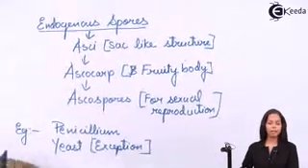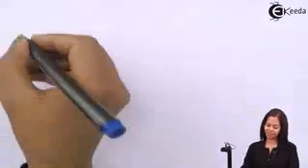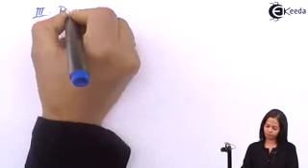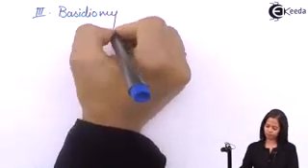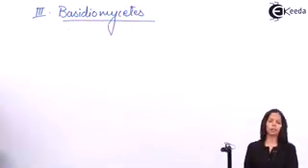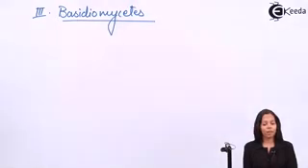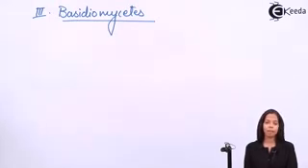Now we'll study the third fungi. The name of the third fungi is Basidiomycetes. Speaking about Basidiomycetes, student, which kind of hyphae is present? The hyphae which is present in Basidiomycetes is same like Ascomycetes.